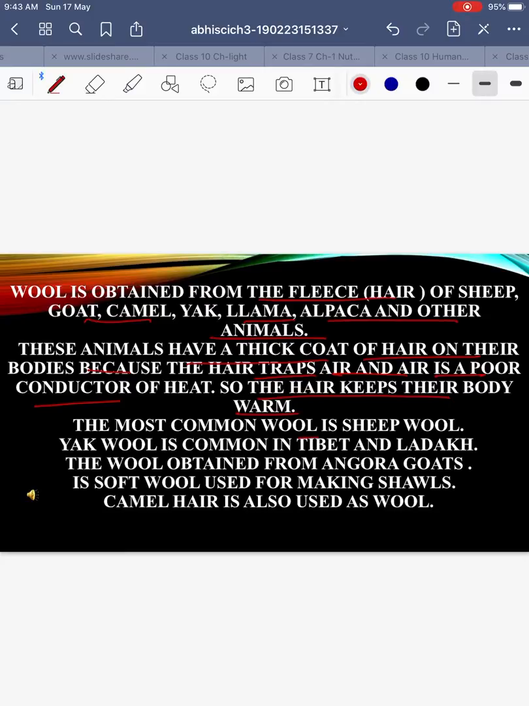The most common wool is sheep wool. Yak wool is common in Tibet and Ladakh. This we have already done. The wool obtained from Angora goat is soft wool for making shawls, and camel hair is also used as wool.